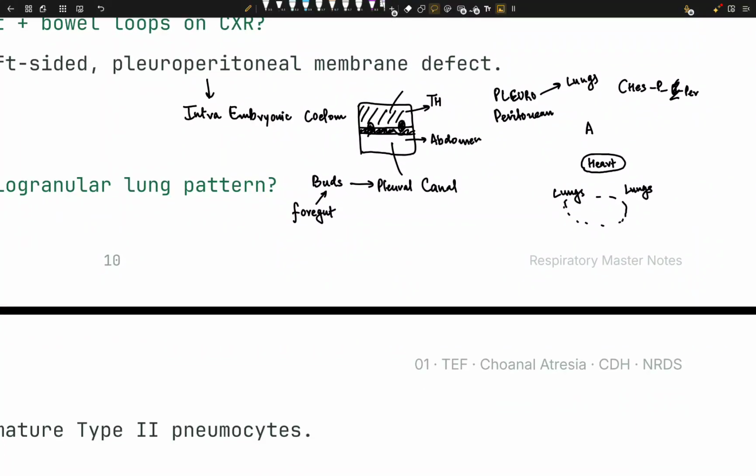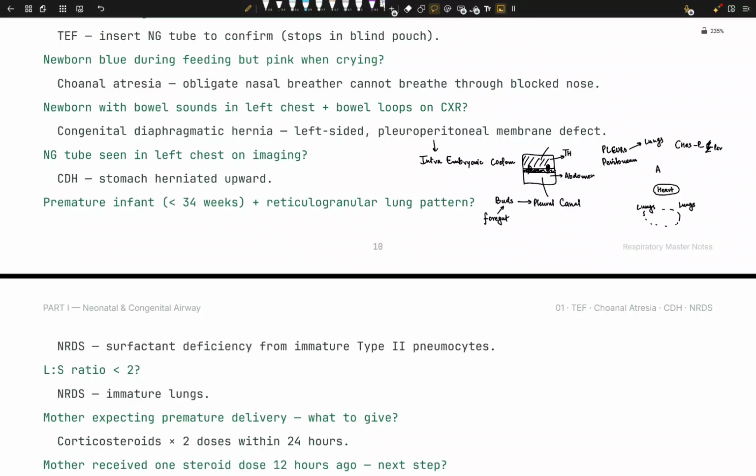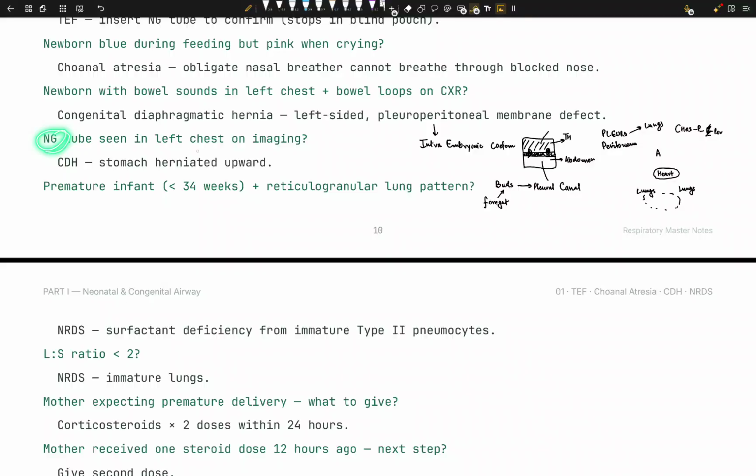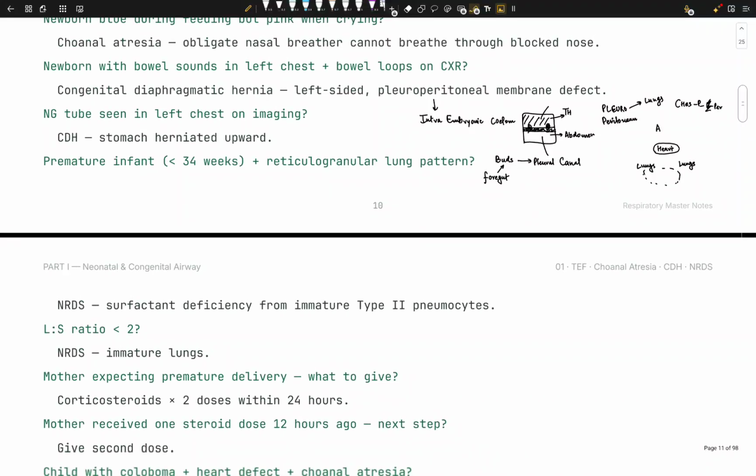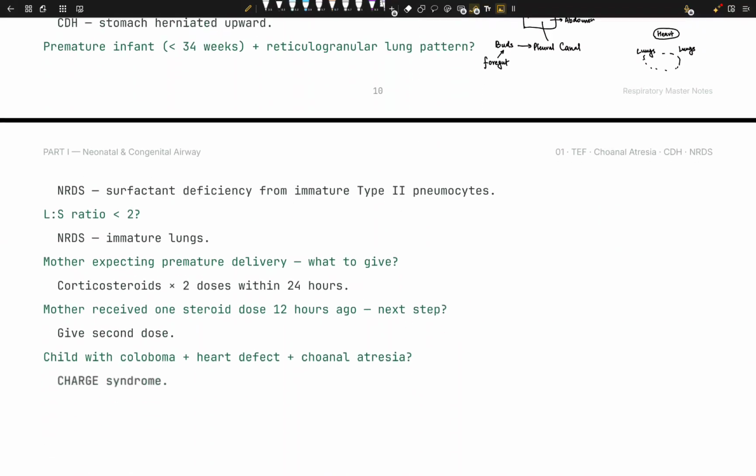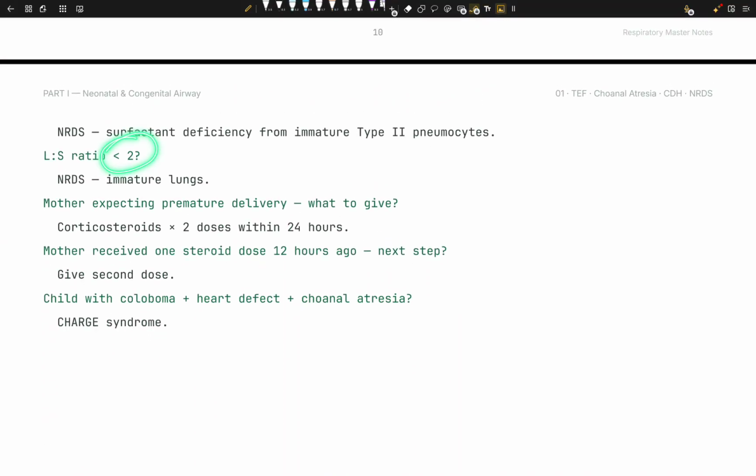What if this diaphragm fails? We're gonna have a hernia, simply. So that's the pattern right there: NG tube seen on the left chest, CDH, right? We have a hernia because the diaphragm failed to develop. Premature, less than 34 weeks. The ratio, less than 2.